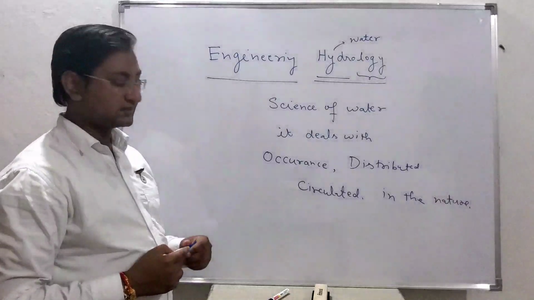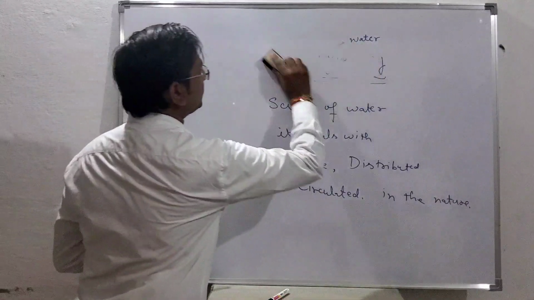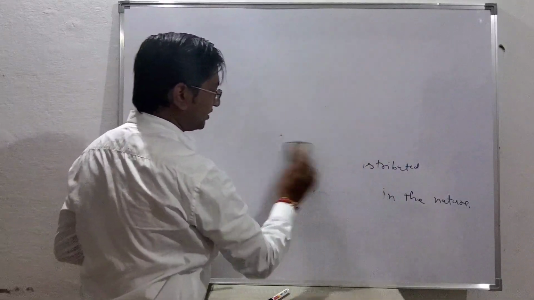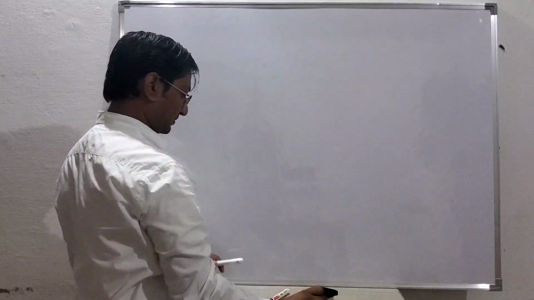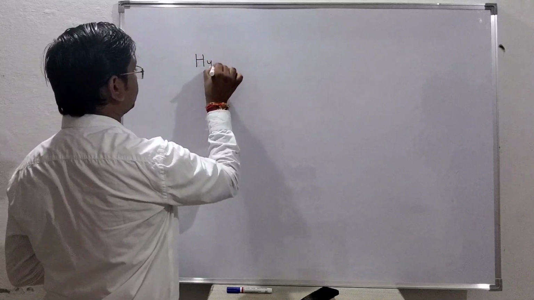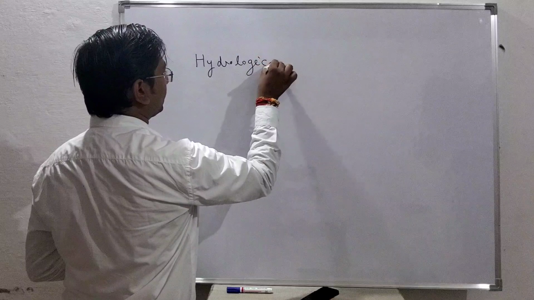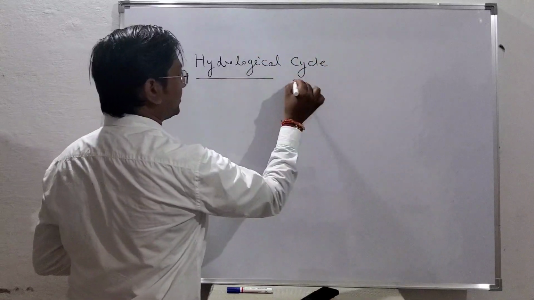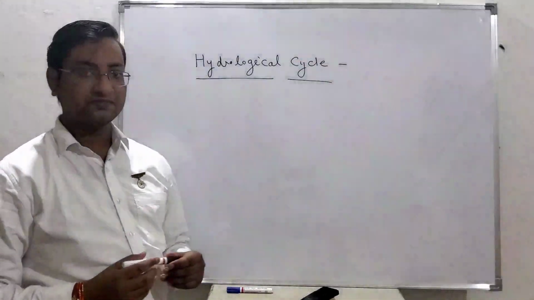Here we will also discuss one term. All of you are familiar with this. You have seen many times the water cycle, or simply we call it the hydrological cycle. What is this hydrological cycle? All of you are familiar with this.